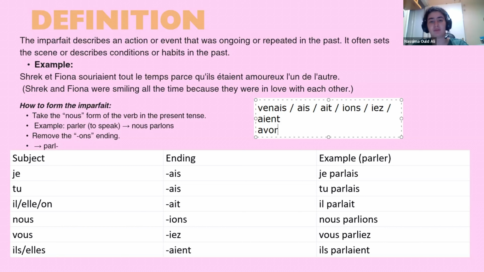For example, avoir. What is the new form of avoir? Which one is it? Nous avons. Yes. So avoir is an irregular verb, so it's going to be j'avais, tu avais, etc., etc. So you see, it's always going to be the same.